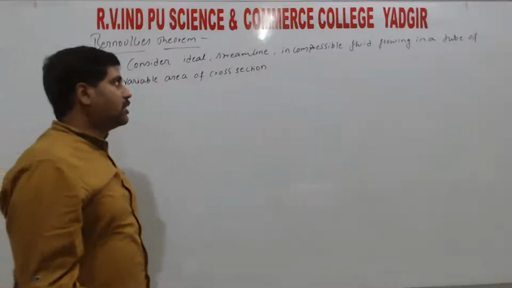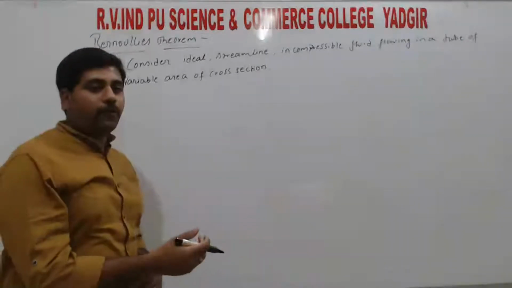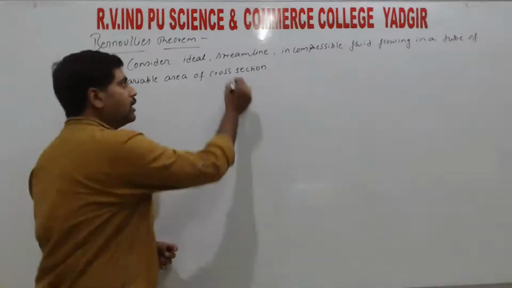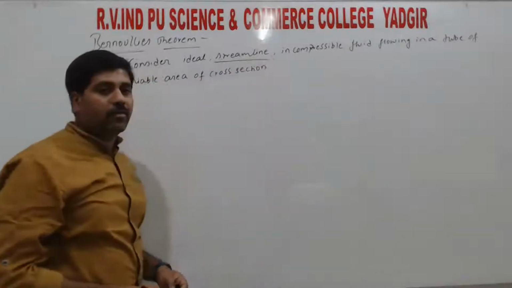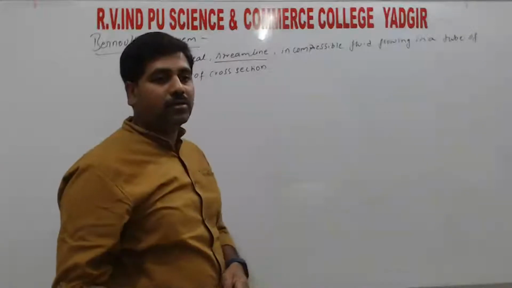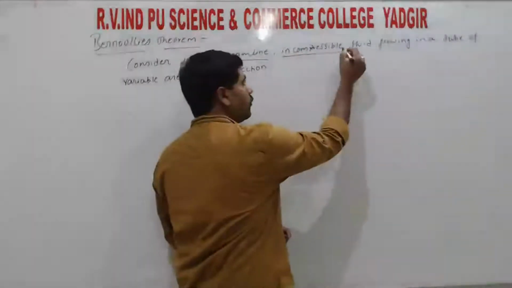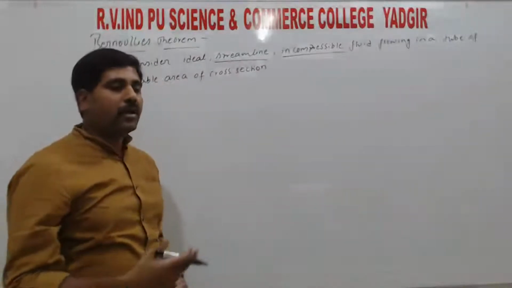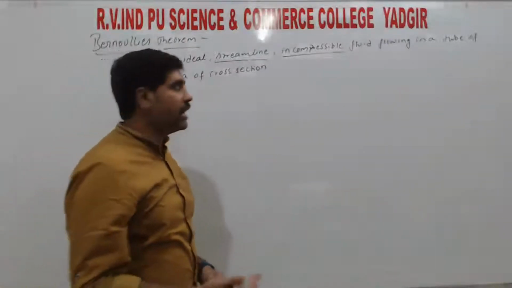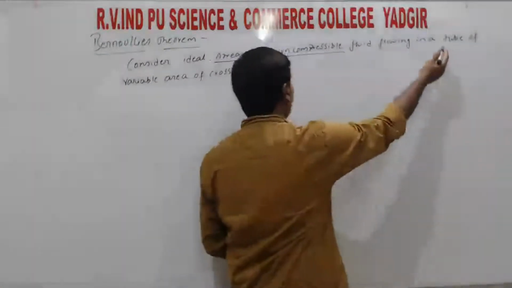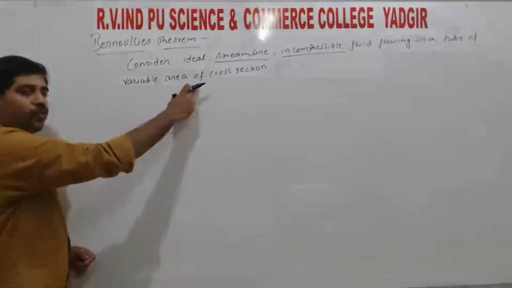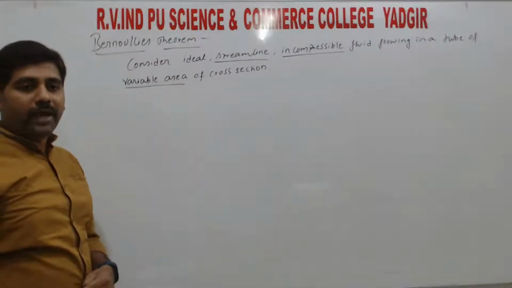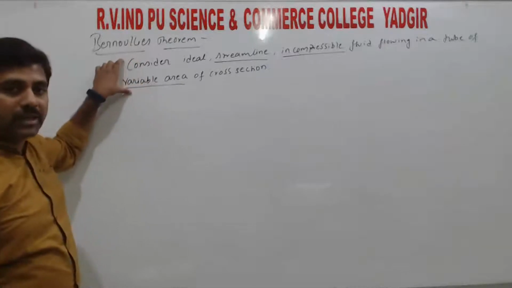Consider the case of an ideal flow. So the fluid is flowing. So in the flowing fluid, first, it should follow the streamline. So streamline means at each and every point the velocity must remain constant. Next, in that fluid flow, the density at each point must remain constant. So the density must be constant at all points. Next, that fluid is flowing in a tube with variable area of cross section. So variable area of cross section means the area of cross section must be variable, right? So this is the first consideration.